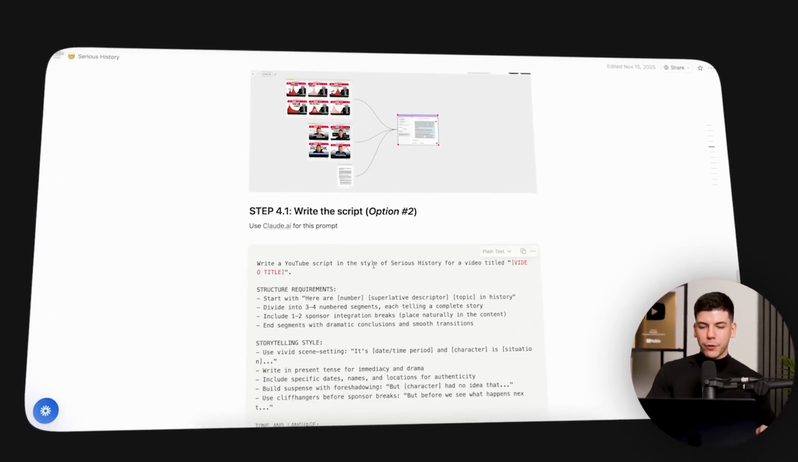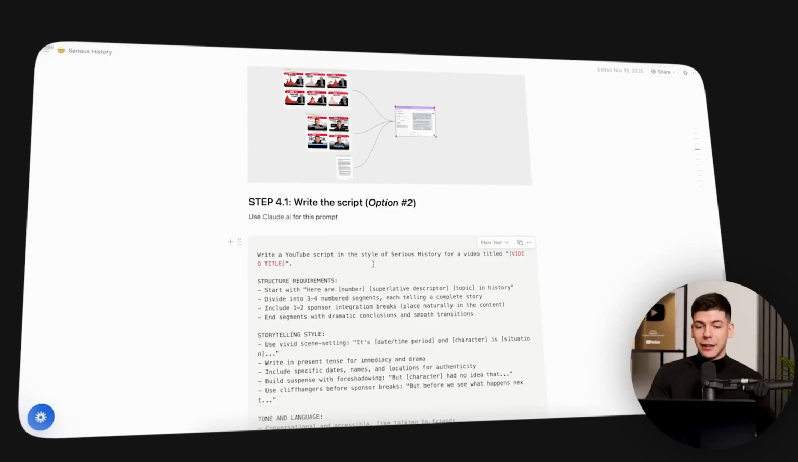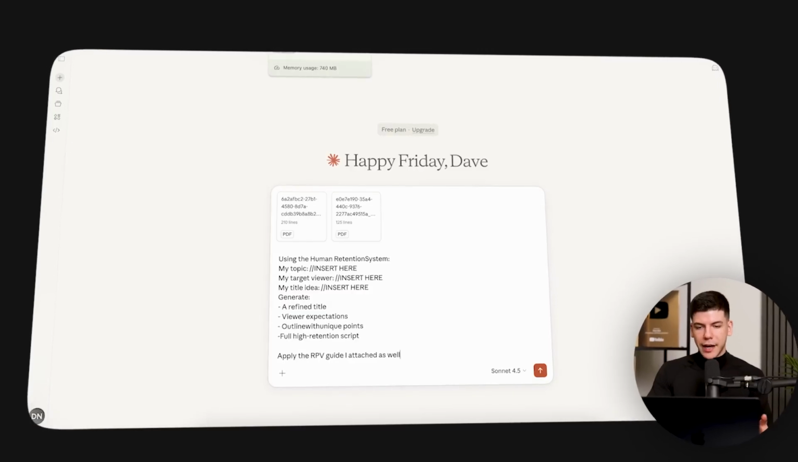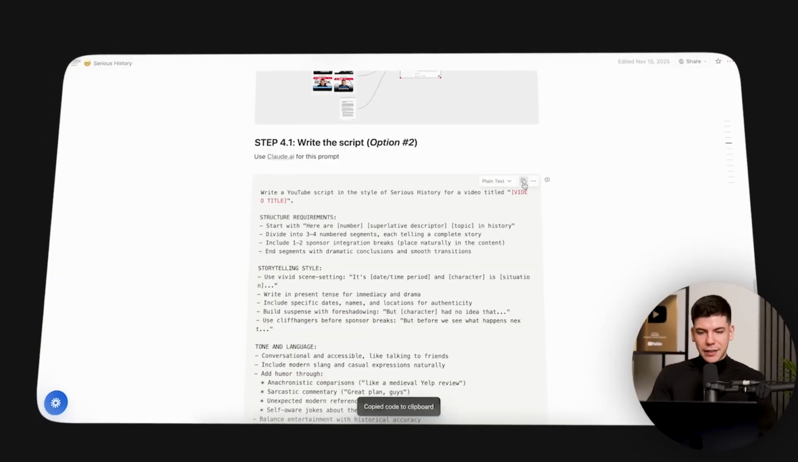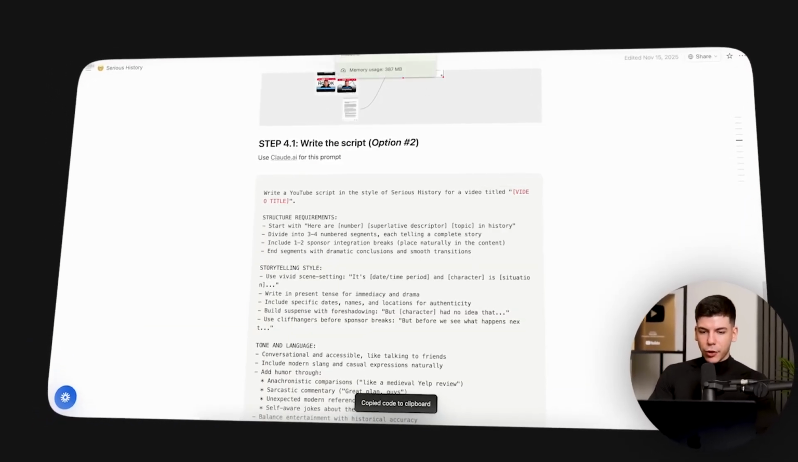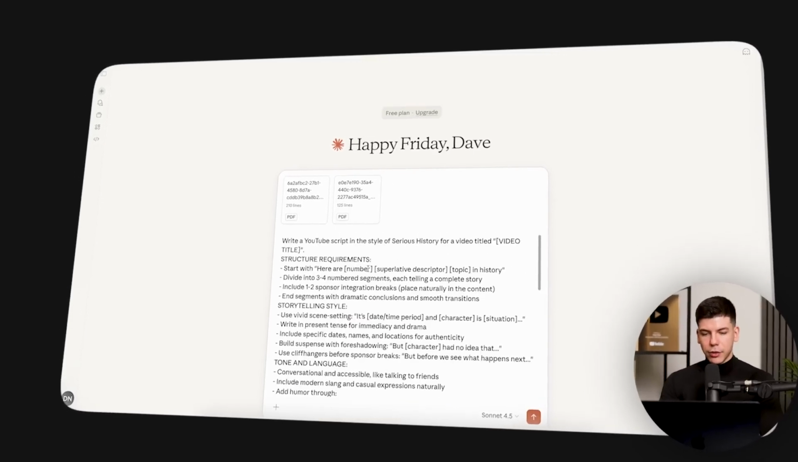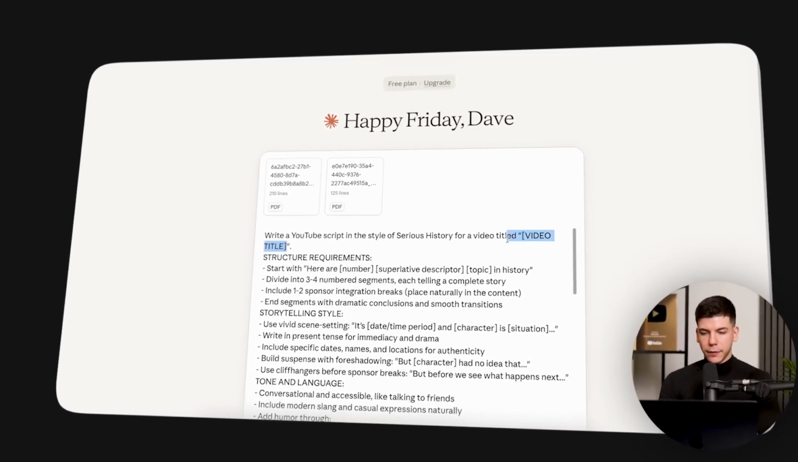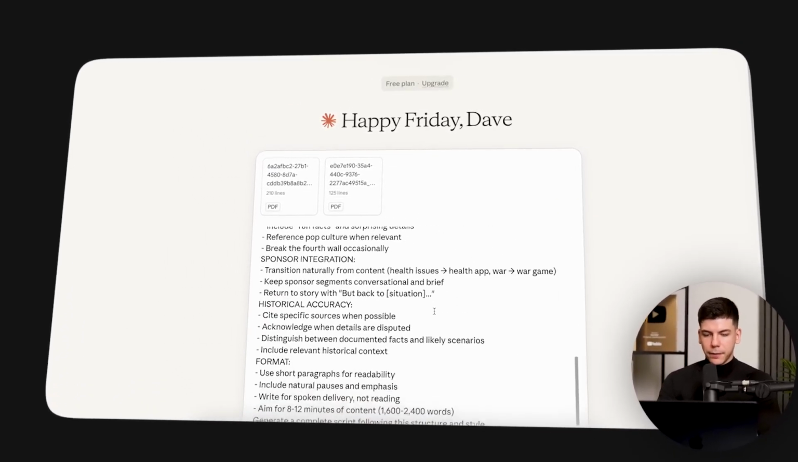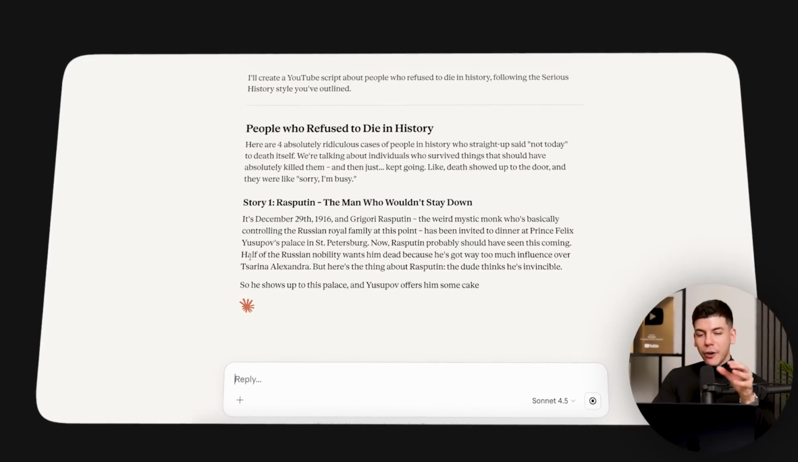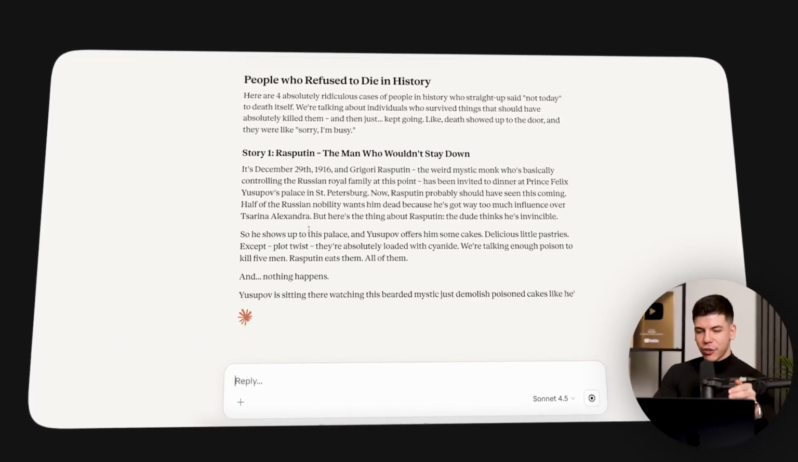If you don't want to pay for any premium tools, which make things easier and faster, there's also Claude. When you go over to Claude.ai, I have a free plan here, and I made this entire prompt that you can copy, paste inside of this box, and just insert your video title. Let's say this is going to be my video title, and if you listen to the script, you'll see how incredibly good it actually is.